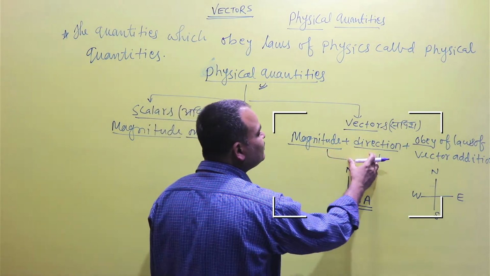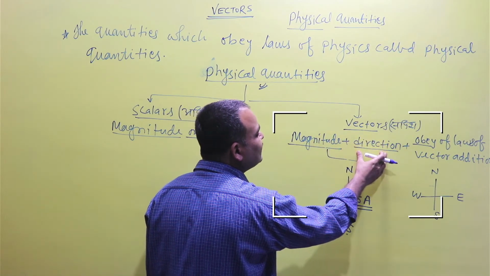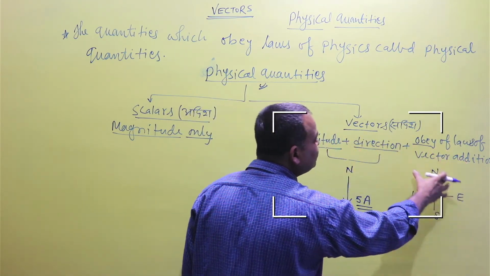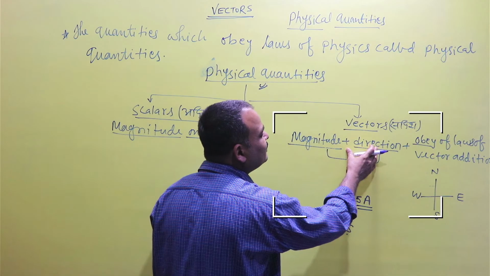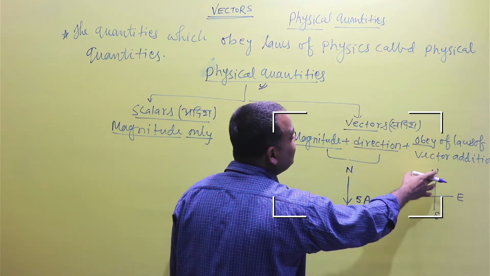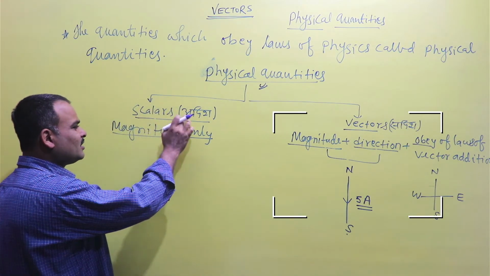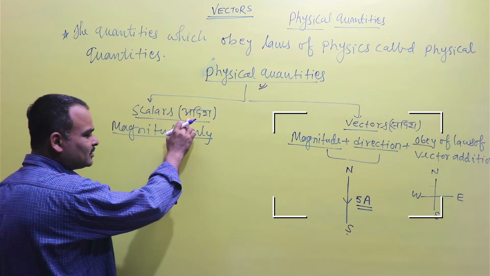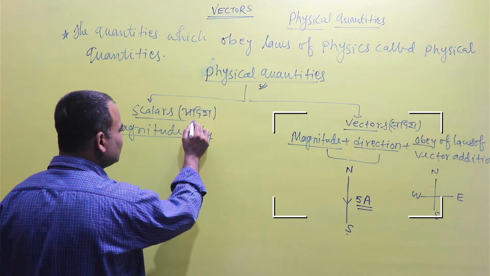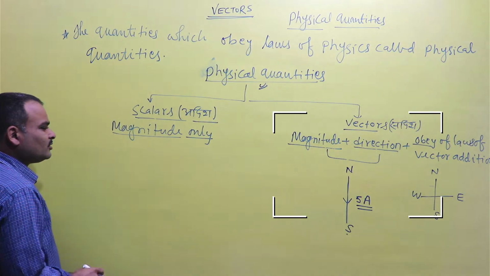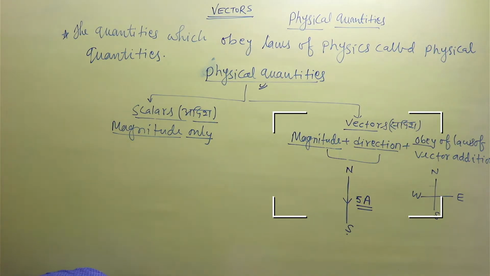So all three conditions are a must. A vector quantity possesses magnitude as well as direction and also obeys the laws of vector addition. If a quantity possesses magnitude and direction but does not obey the law of vector addition, it is not a vector quantity. Scalars are those without direction. So what is an example of a scalar quantity?